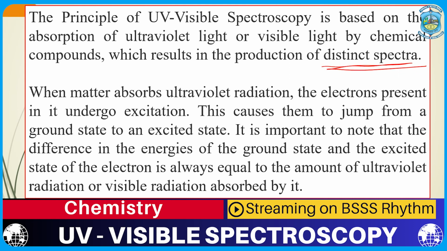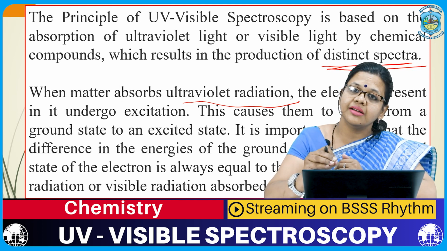When a matter absorbs ultraviolet radiation, the electrons undergo excitation and jump from the ground state to the excited state. I have already discussed that, and this excitation will only occur if the minimum amount of energy required for this transition, the energy gap between the ground state and the excited state, is obtained, and the light has that much capability to give that energy, then only the transition will occur.